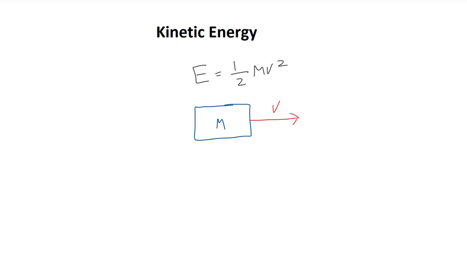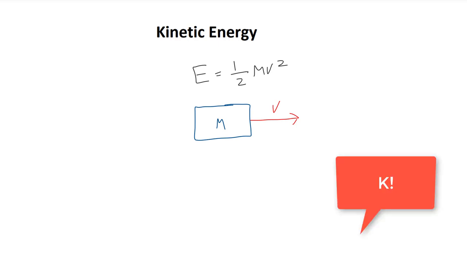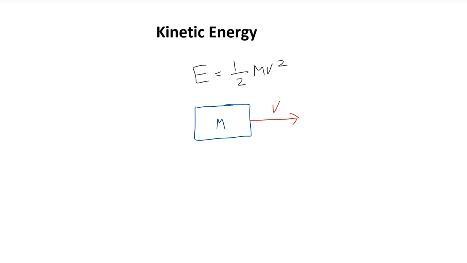Another thing to note is that I have written kinetic energy here as capital E, but sometimes on the MCAT you can see it in different ways. For example, you can see capital A, or you can see E sub k. All of these things mean kinetic energy.